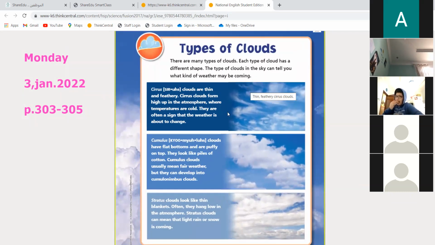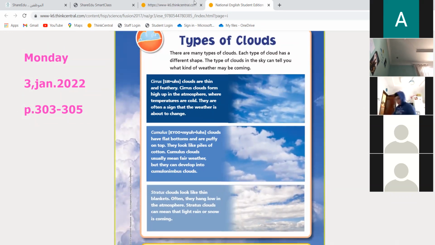The first one over here is cirrus. Please, I want you to underline them and memorize them. You have cirrus, cumulus, and stratus. Let's underline them with the red. Cirrus, cumulus, and stratus. Okay? Can you see them?